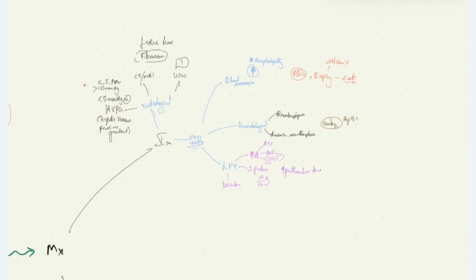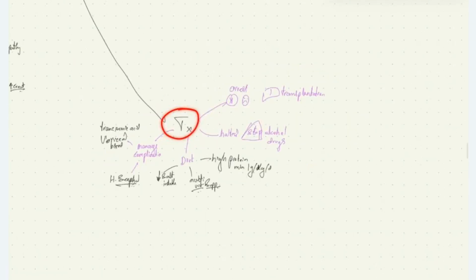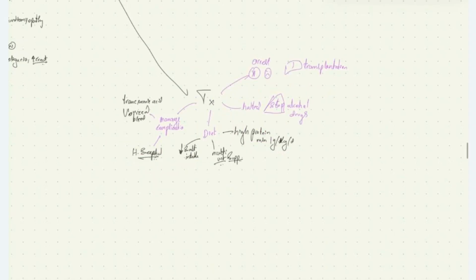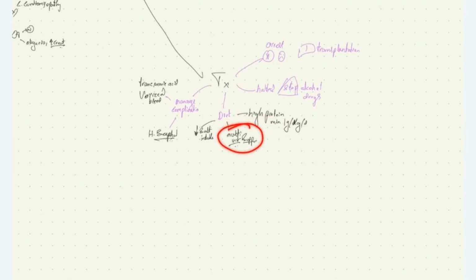Treatment, we don't have any drugs to arrest the progression of cirrhosis. The liver transplantation is the definitive treatment. The progression can be halted by stopping the substances which are causing hepatic injury. Those are alcohol and drugs. The diet, we suggest a high protein diet, minimum 1 gram per kg per day. We give multivitamin supplementation and reduce the salt intake. We manage the complications accordingly, that is variceal bleed and hepatic encephalopathy. Variceal bleed can be controlled by tranexamic acid and other methods.